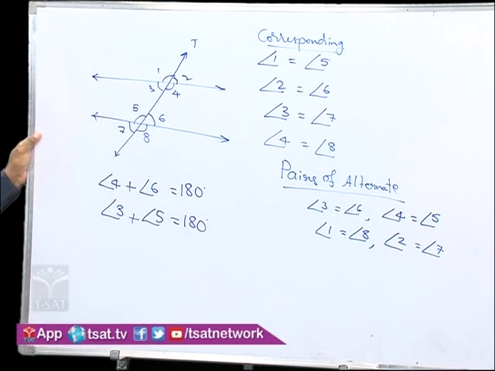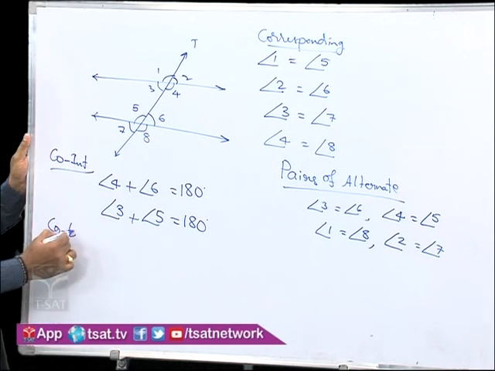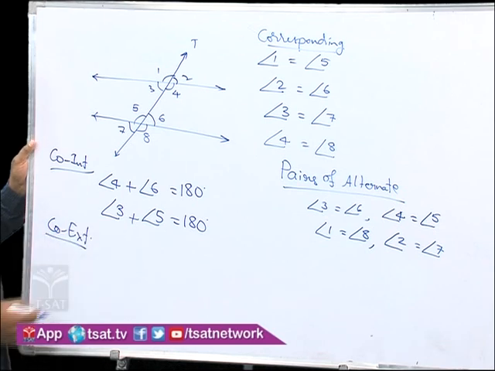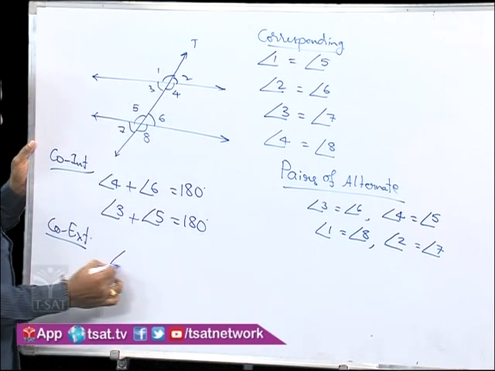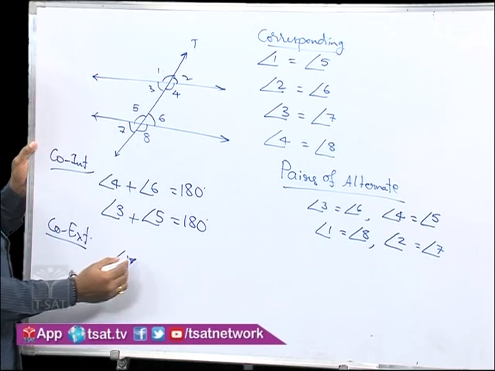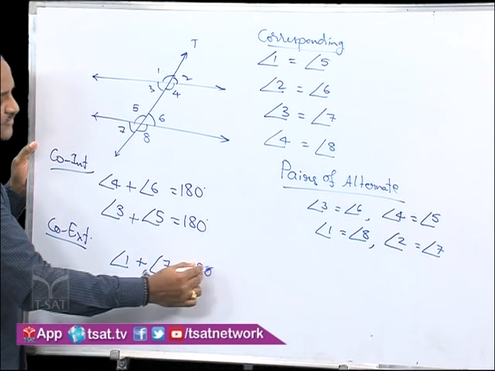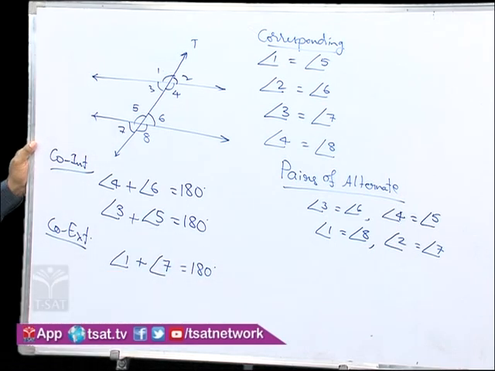Now let us see about co-exterior angles. These are co-interior angles. Now co-exterior angles. In co-exterior angles we can see 1 and 7 on the same side of the transversal. Angle 1 plus angle 7 is equal to 180 degrees. They are also supplementary.